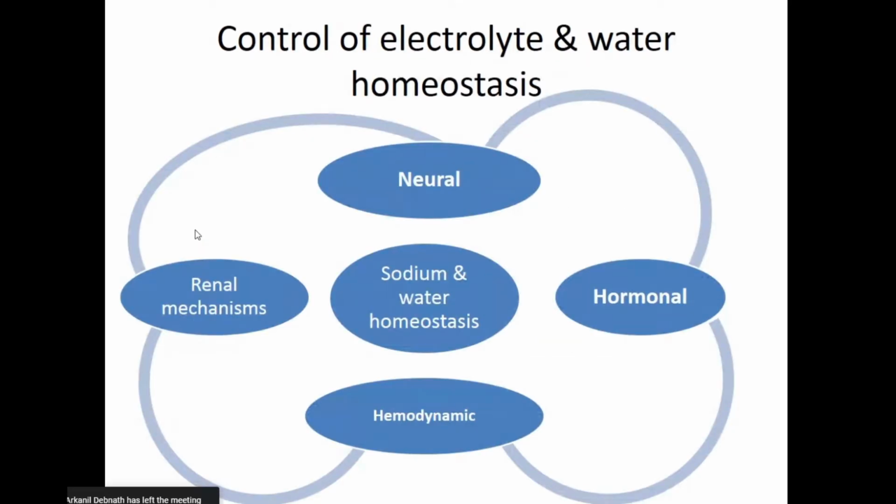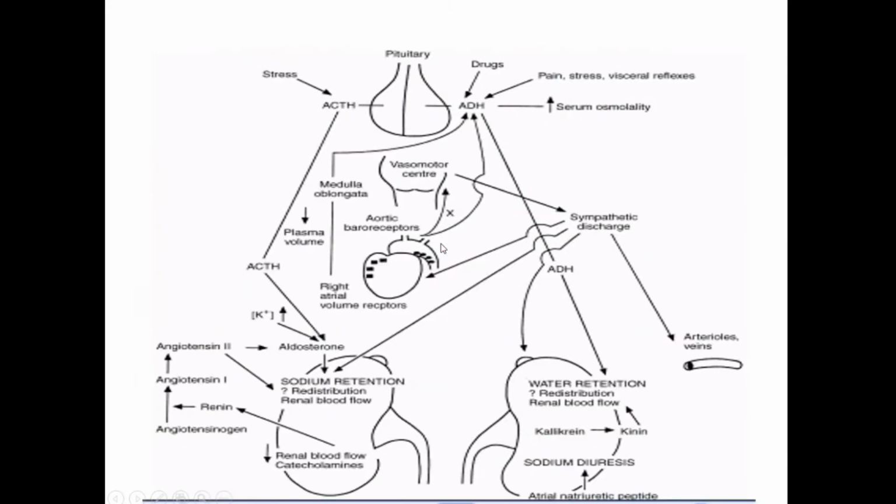Okay, so we have a very tightly regulated system which maintains the sodium and water homeostasis. There is a neural signal that is coming from the brain, the pituitary, the hypothalamus. Then you have hormonal mechanisms, you have renal mechanisms, and a lot of your hormones, aldosterone, renin, all of these get activated to maintain the normal sodium and water homeostasis. If there is a problem anywhere, whether here or here or here, there is a disturbance in sodium and water balance, which leads to various electrolyte and water disturbances. So this is a very tightly regulated system. We'll discuss this slightly in detail.